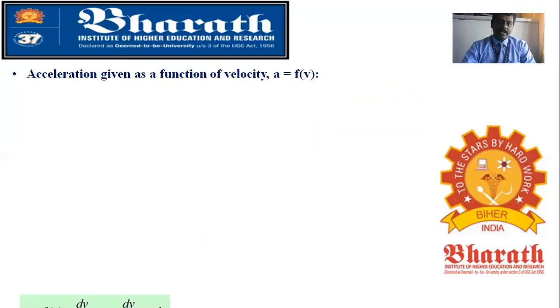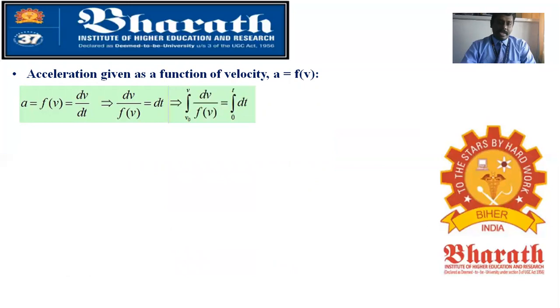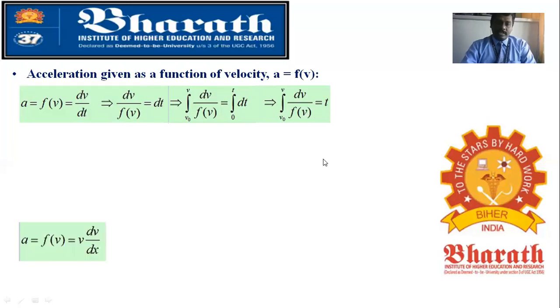So final one is what? Function of velocity. So acceleration as a function of velocity. Again, you are able to make a equal to f of v. That will be dv by dt. So you are going to get dv by f of v equal to dt. Okay. So by applying integration, dv is given, so what will be your limit? v naught to v. As dt is given, the integration limit will be 0 to t. So finally you get the integral from v naught to v of dv by f of v equal to t.